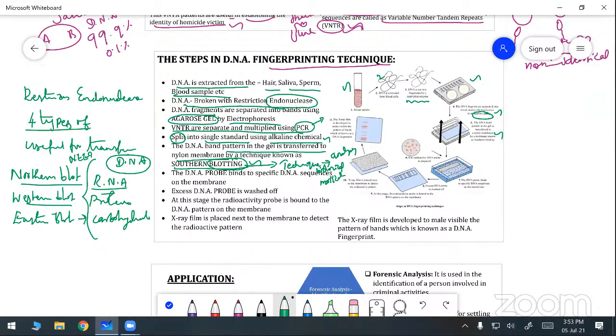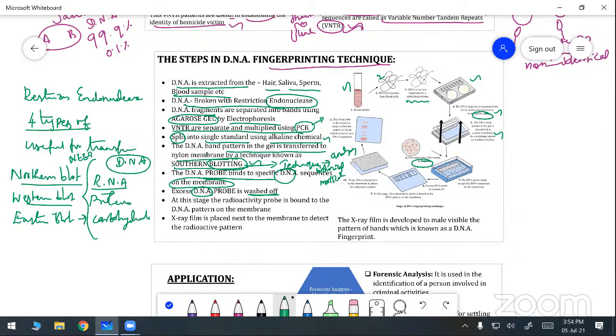Okay. Now the DNA is probed. After we transfer to the nylon sheet, with the help of the blotting method, the filtration is made. Next, the radioactive DNA probe is bound. We prepare the DNA probe. The DNA probe binds to the specific DNA sequence and is bound on the surface of the membrane. The excess probe, the other probe, is washed off.